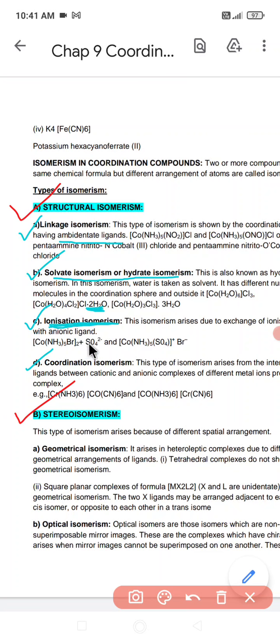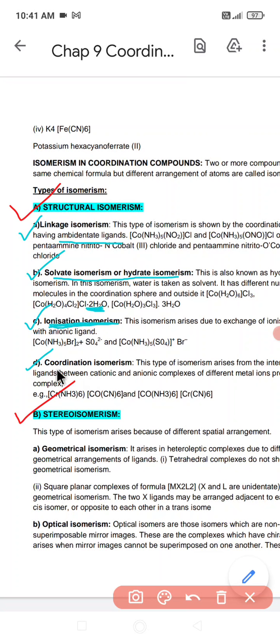See, the sulfate, which was the counter ion, now becomes the ligand, and Br, which was the ligand, becomes the counter ion. In this way there is exchange of ions, so it is called ionization isomerism. The name itself suggests the type: if it involves ions it is ionization isomerism; if it involves solvate water molecules, that is solvate isomerism.